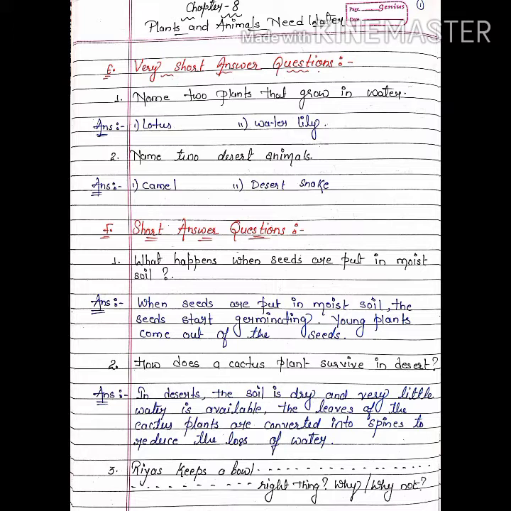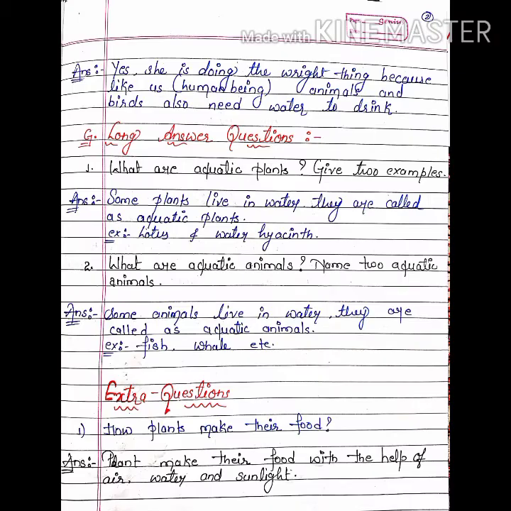She is doing the right thing because it is a noble cause. हमको ये करना चाहिए. प्लांट्स के लिए, एनिमल्स के लिए पानी रखना चाहिए because they need water for their survival. So Ria is doing the right thing because like us human beings, animals and birds also need water to drink for their survival. Okay students, so here is the correct answer for the question. Yes, she is doing the right thing because like us human beings, animals and birds also need water to drink.